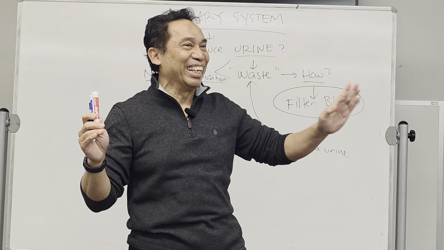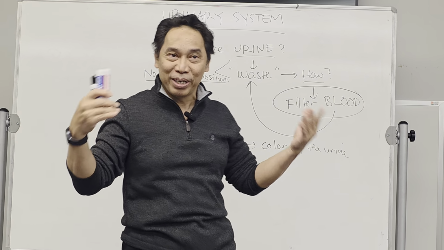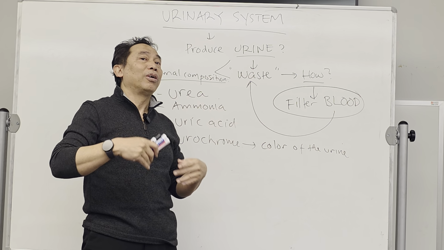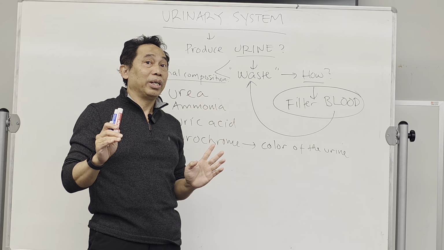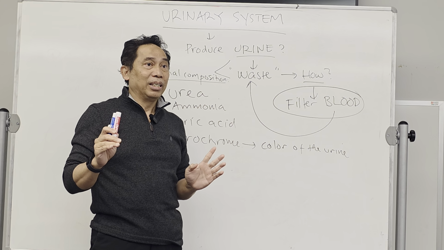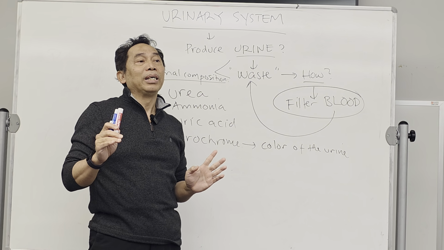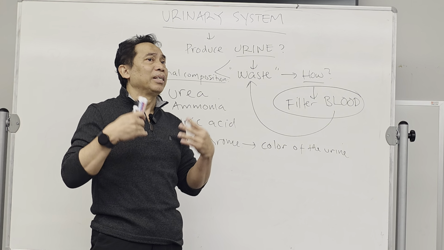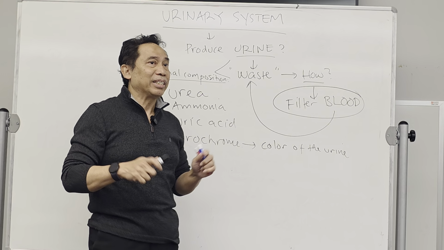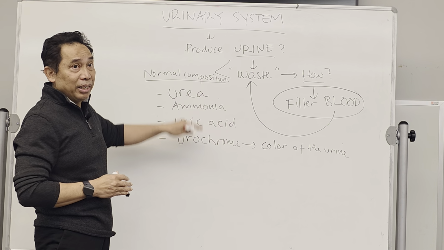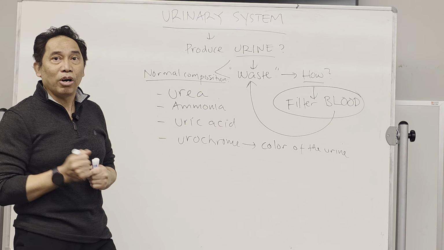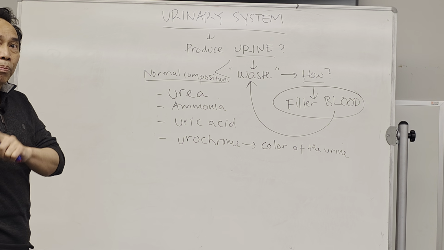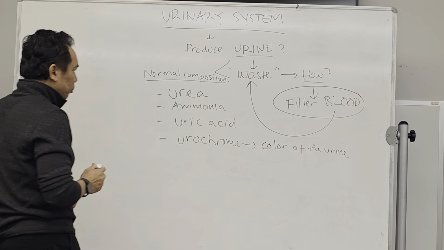Everybody will check their own urine tomorrow. We're going to do the urinalysis in addition to dissecting the kidney. You're going to check the compositions of the urine and compare it with the normal urine composition.